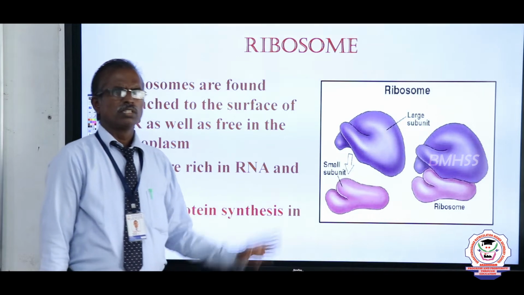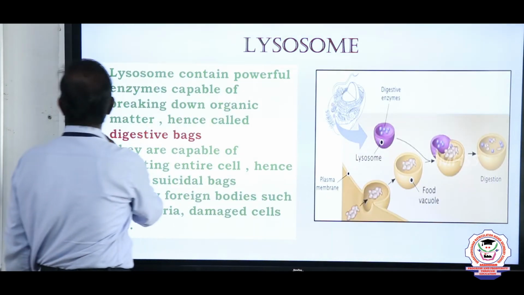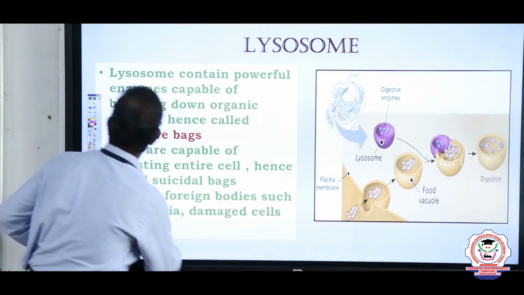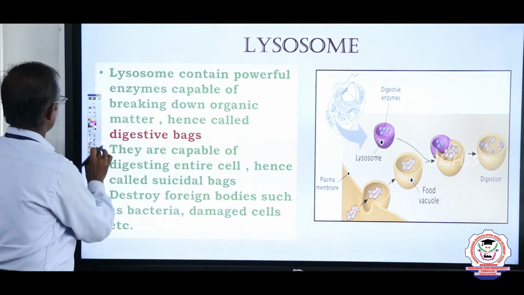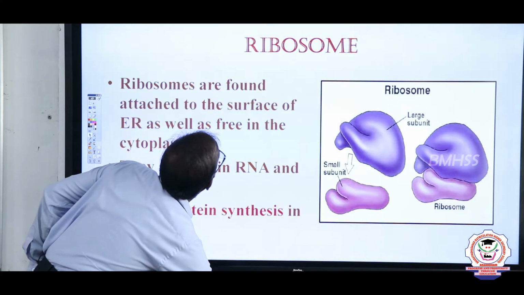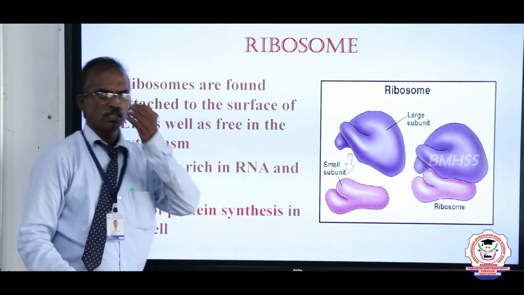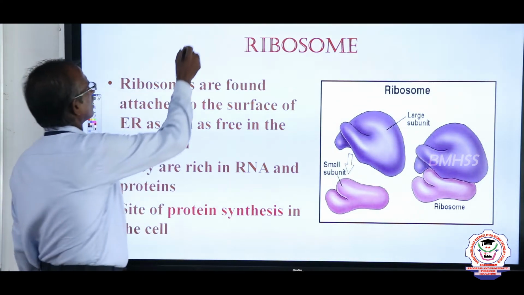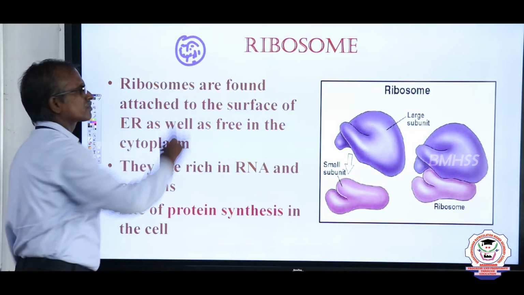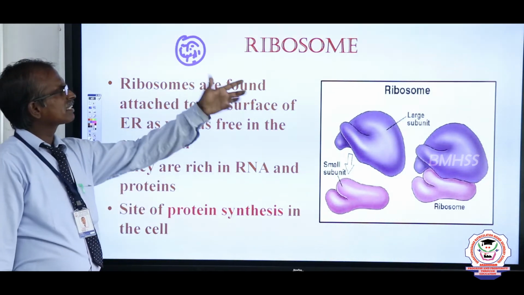The next cell organelle is ribosomes. Ribosomes are membraneless, minute, granular-like structures. They consist of various enzymes, and these enzymes help in digestive function, and contain various substances.